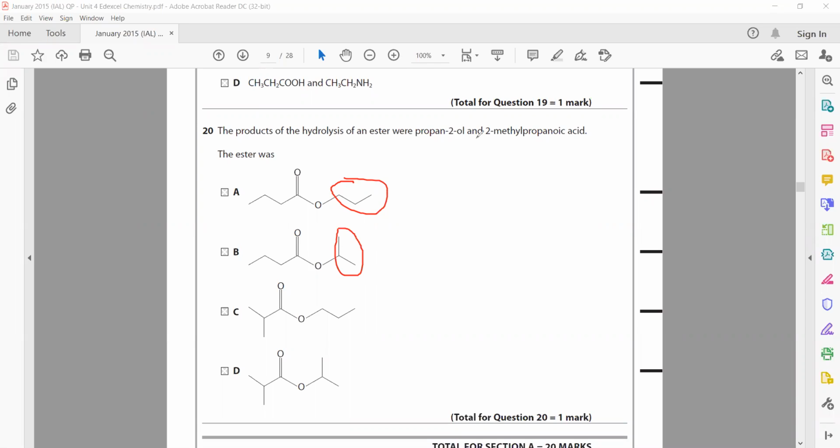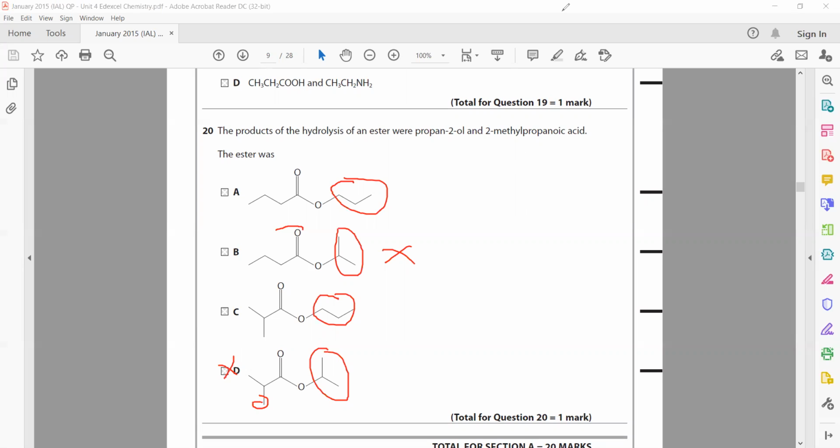So this can be, but the acid is 2-methylpropanoic acid, but this is only like 1, 2, 3, 4. So this is butanoic acid, so this cannot be an answer. Again, OH is attached with the first carbon. Here OH is attached with the second carbon and 2-methyl and 1, 2 and 3. So propanoic acid, that's why D is the right answer.